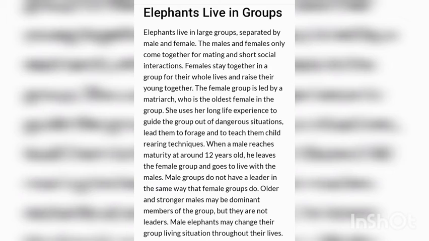When a male reaches maturity at around 12 years old, he leaves a female group and goes to live with the males. Male groups do not have a leader in the same way that female groups do. Older and stronger males may be dominant members of the group, but they are not leaders. Male elephants may change their group living situation throughout their lives.